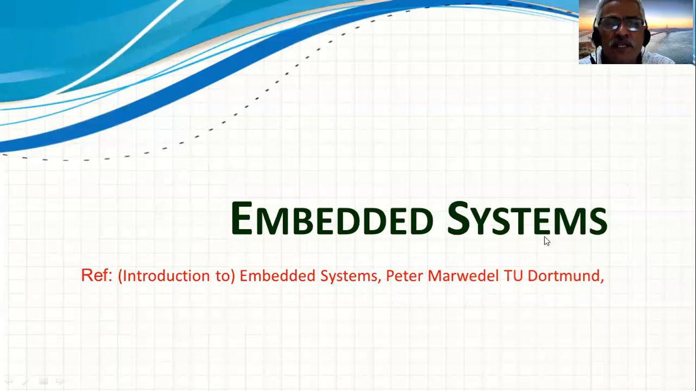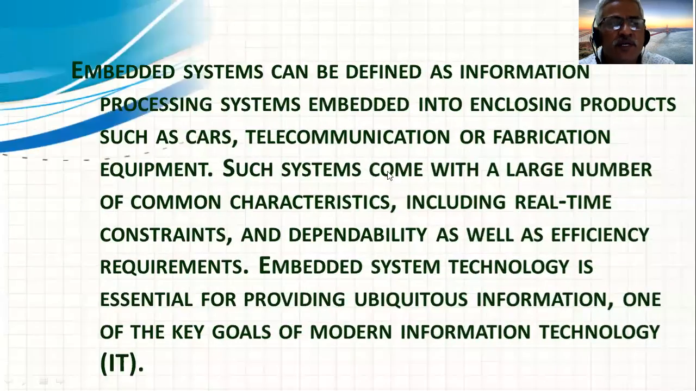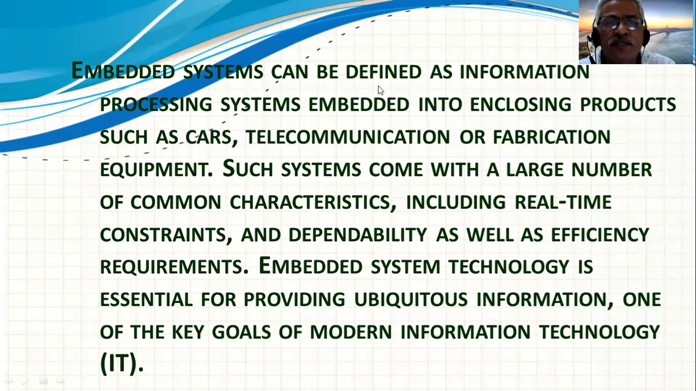To begin with, let's take a definition of the embedded system. An embedded system can be defined as an information processing system embedded into the enclosing products which are larger in nature, such as cars, aeroplanes, telecommunication, fabrication equipment, or even household gadgets. Such systems come with a large number of common characteristics.